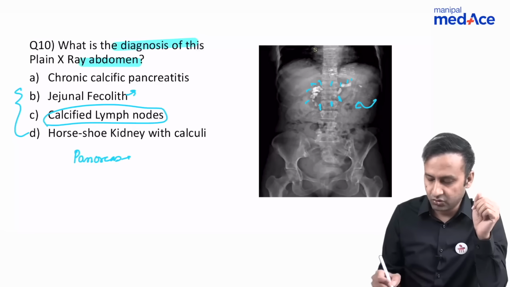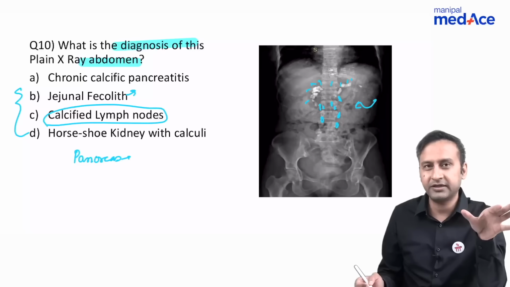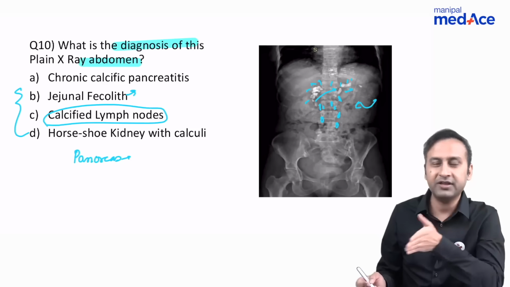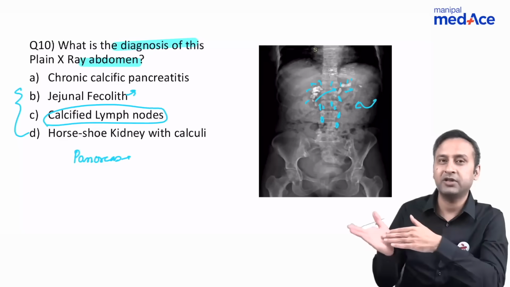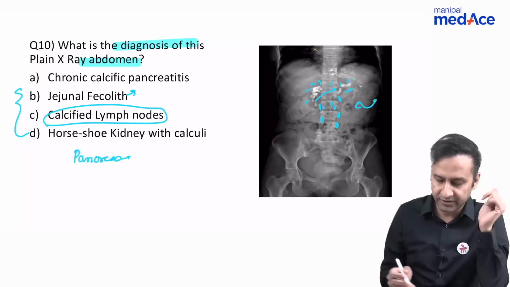Calcified lymph nodes? No. Calcified lymph nodes will be present here, there, everywhere. They will be present more in the para-aortic region. But this lesion is actually going far beyond the level of the retroperitoneum. It's going up to the level of the splenic hilum or the pancreatic tail lesion. So again, that's out of question.